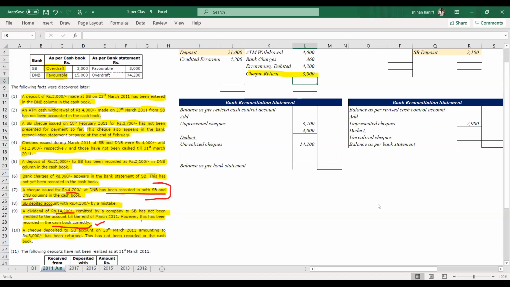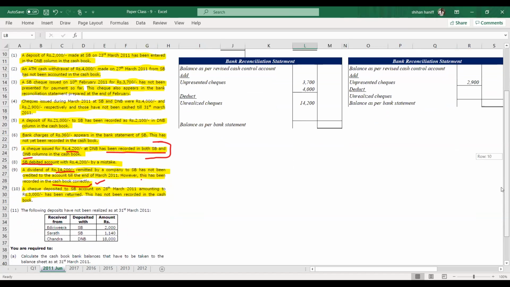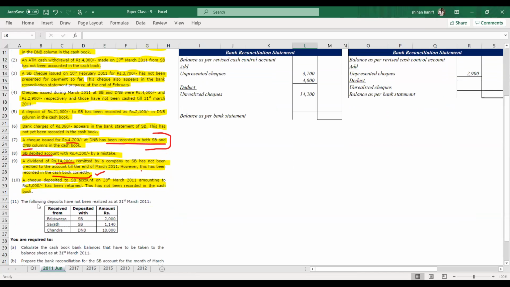And finally, we have the deposits which have not been realized. SB 2,000 and 1,140 unrealized checks.